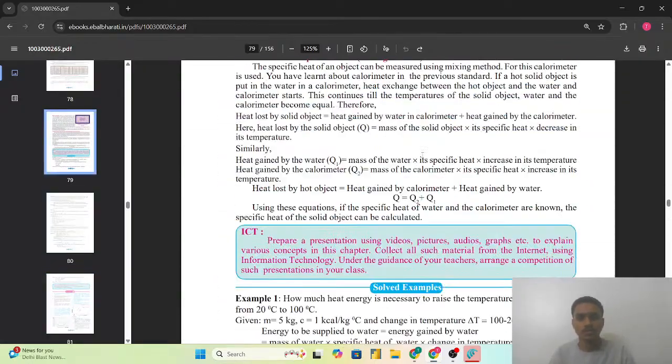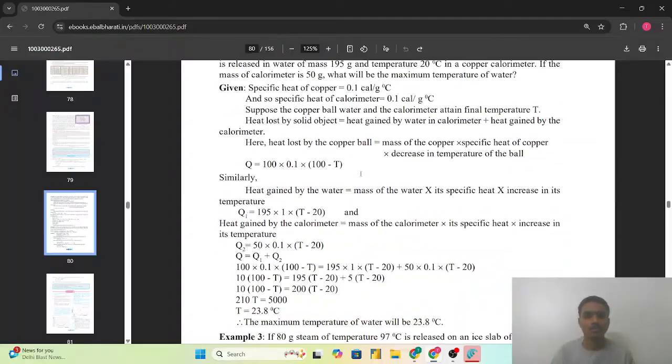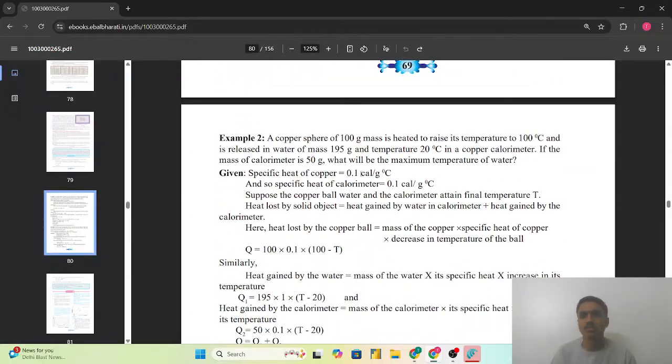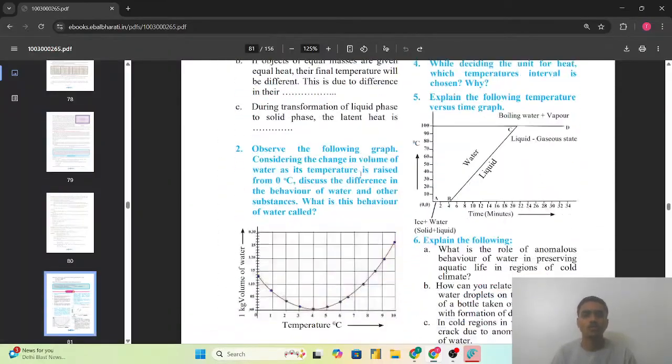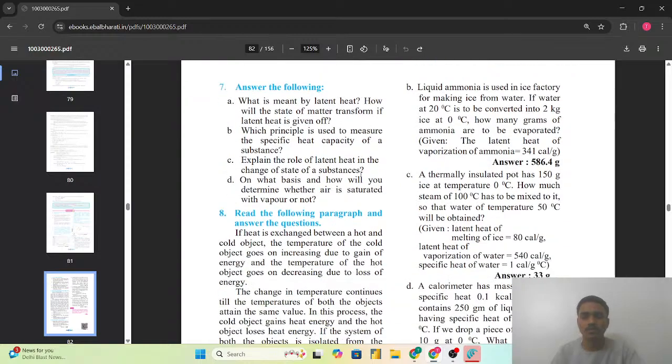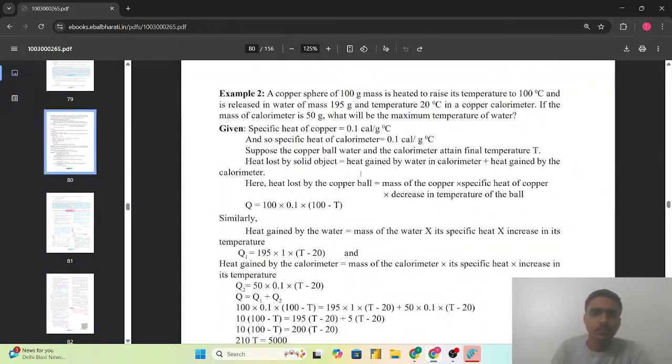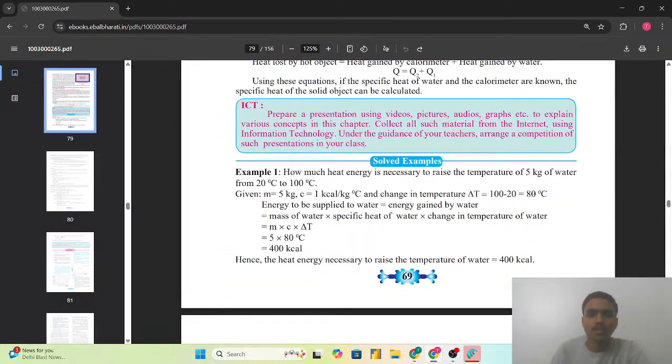And here we can see the solved examples, which are three solved examples, which will be helpful for you in solving the numericals and exercise problems also. So let's see what example 1 in the solved examples is. How much heat energy is necessary to raise the temperature of 5 kg of water from 20 degrees Celsius to 100 degrees Celsius?